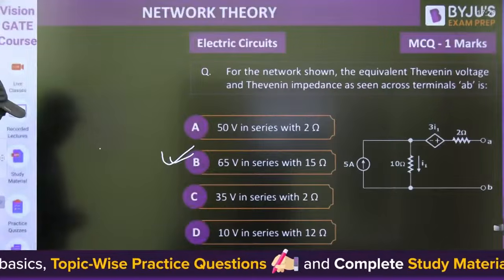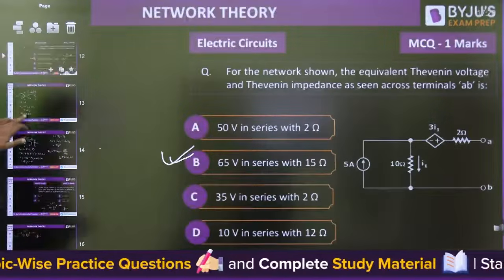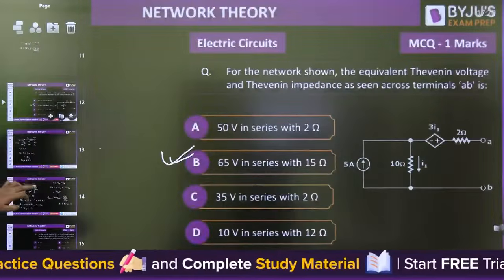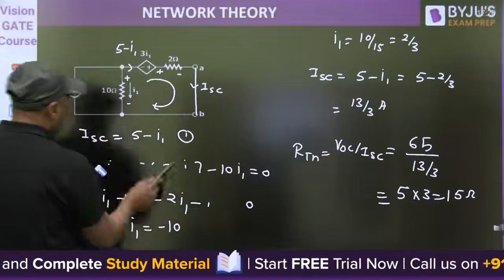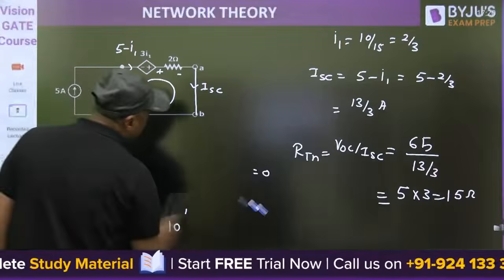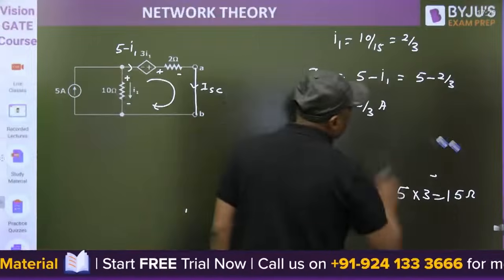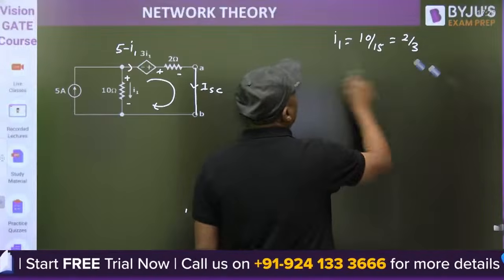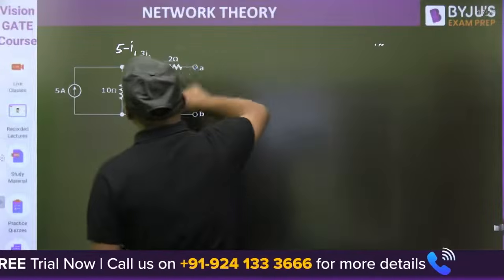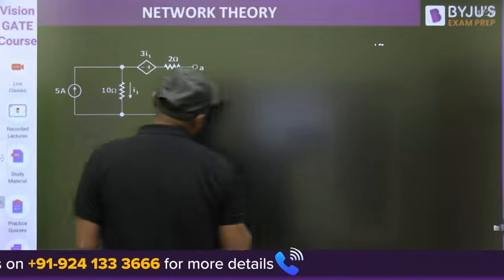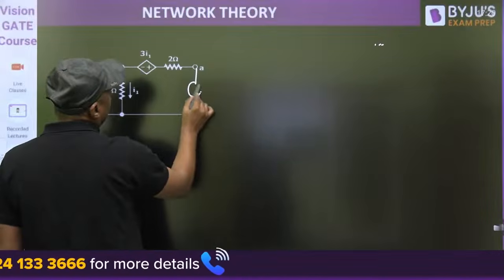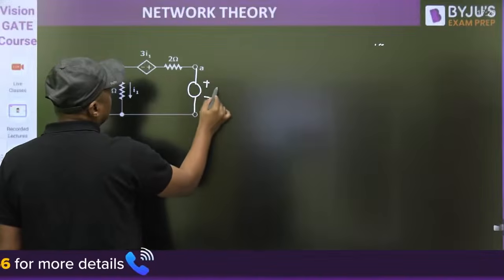Now, if only RTH is asked, then you can use one. Any student can ask, sir, can I directly use that? What is this formula? We are connecting a 1 volt battery, external battery, and we are finding the RTH. Yes, that is applicable in case of what? If only the RTH is asked, or otherwise you can also use a 1 volt battery.